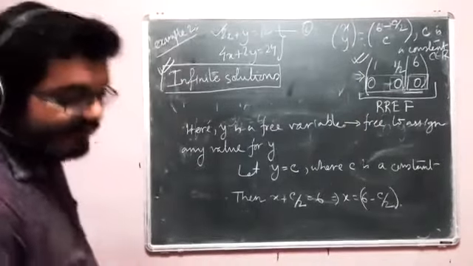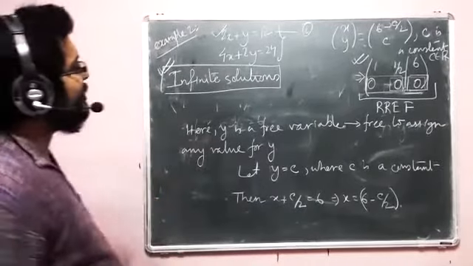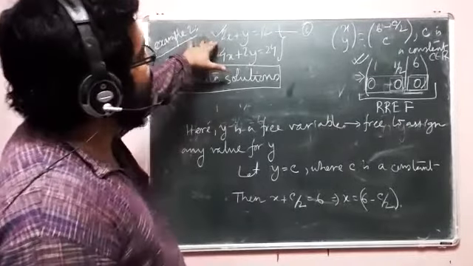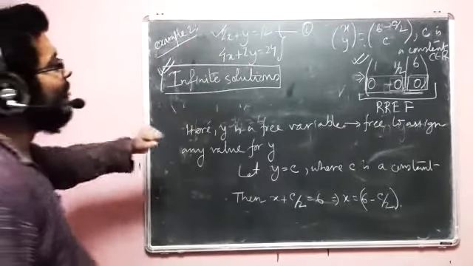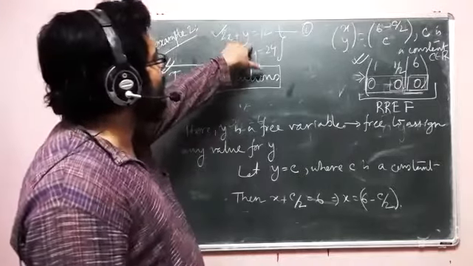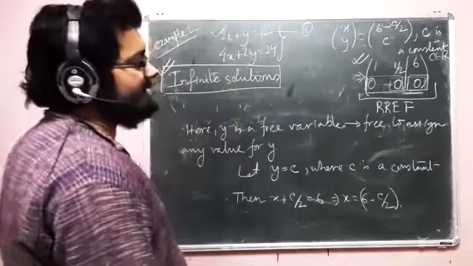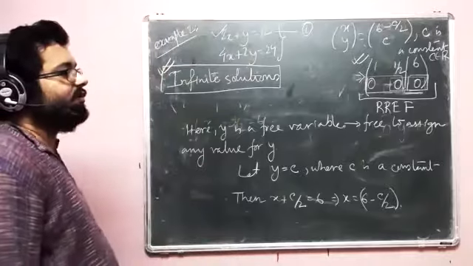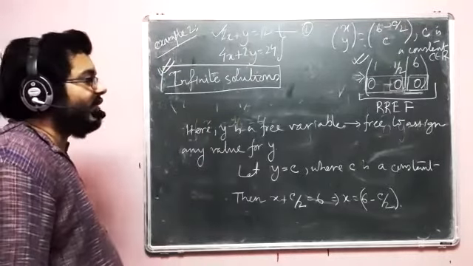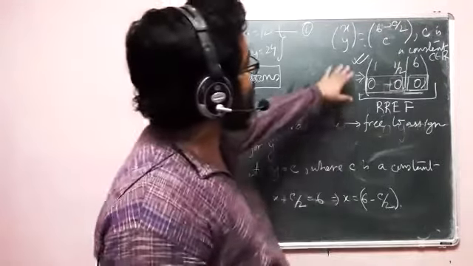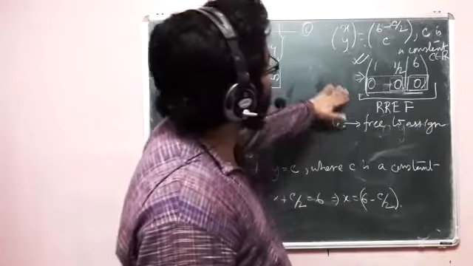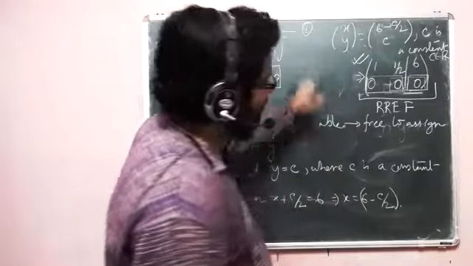Let us take a system of two variables. So here I have two variables. If you go by counting, then here I have two variables, one equation. But as I said, this is a very nonsense approach, because that's not how it works. The solution comes if you look at the rank of the matrix.